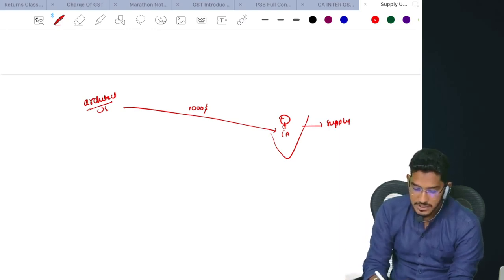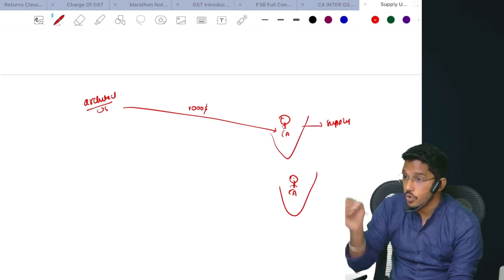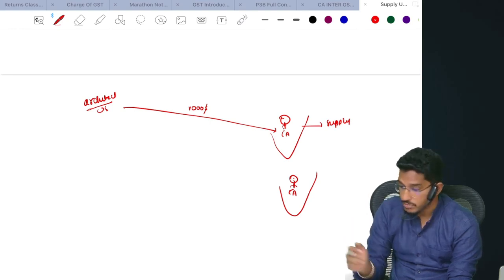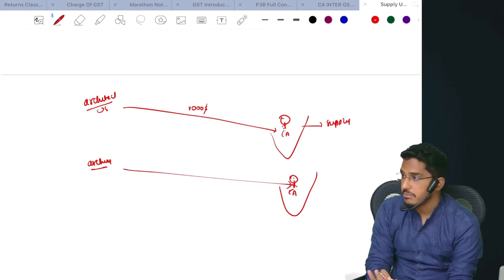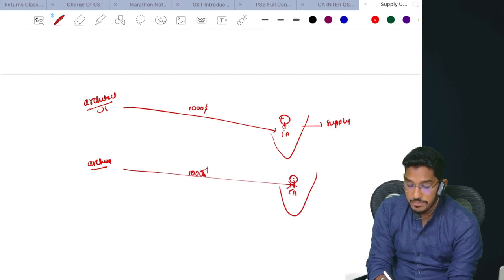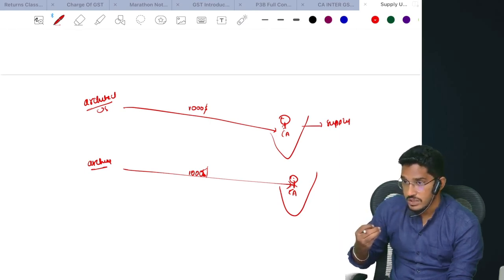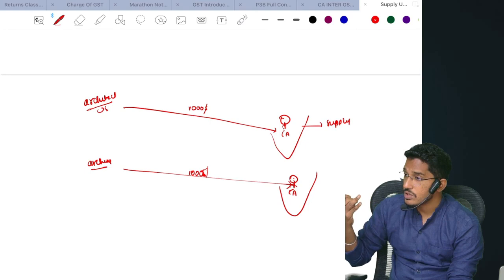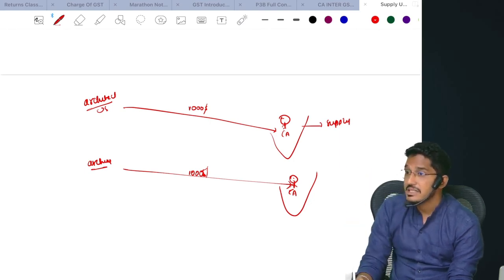Say for example, let me change the facts a little. I am a chartered accountant residing in India. I want to construct my home. So I needed a beautiful plan for my home. I went to an architect who is in the US. I told him, boss, I need a plan for my home. He told, okay, boss, I will give it. So he gave the plan. Now I am paying $1,000 to him as consideration. So I am importing the services. Is there a consideration? Yes. Is it in the course or furtherance of my business? No. Will it qualify as supply? Yes, it will qualify as supply. On that GST will come? Yes, GST will come.